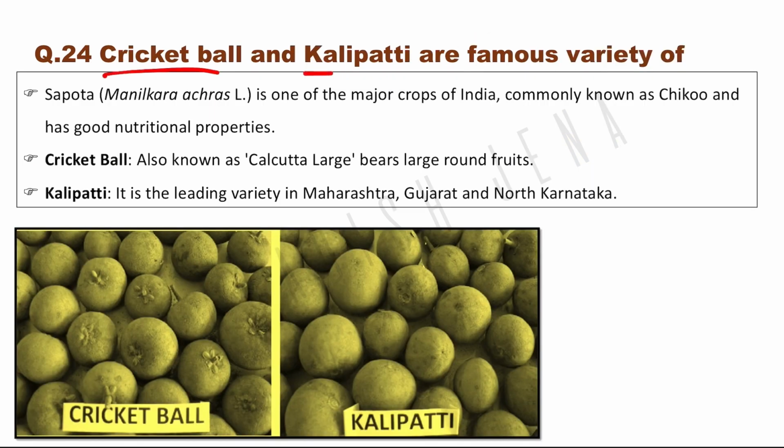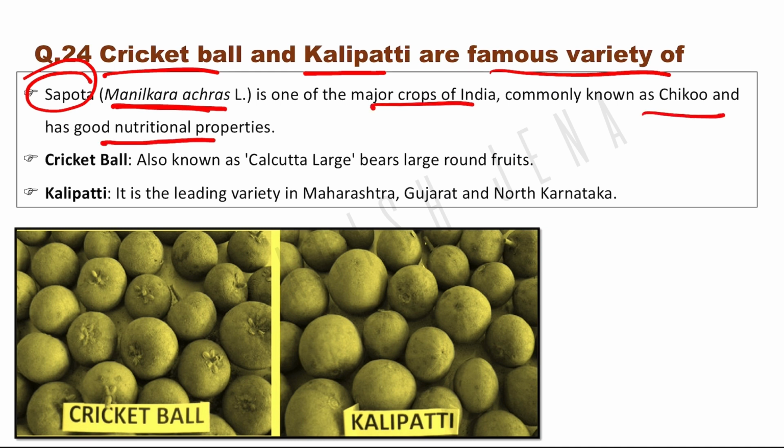Cricket ball and Kalipati are famous varieties of sapota, Manilkara achras. Okay, this is one of the major crops in India, commonly known as chiku, and has good nutritional properties. Cricket ball, also called Calcutta large, bears large round fruits. Kalipati is the leading variety of Maharashtra, Gujarat, and North Karnataka. Here you can find these varieties.